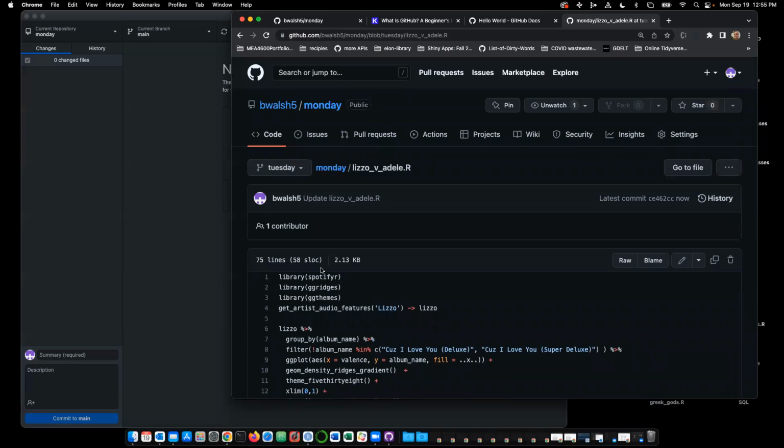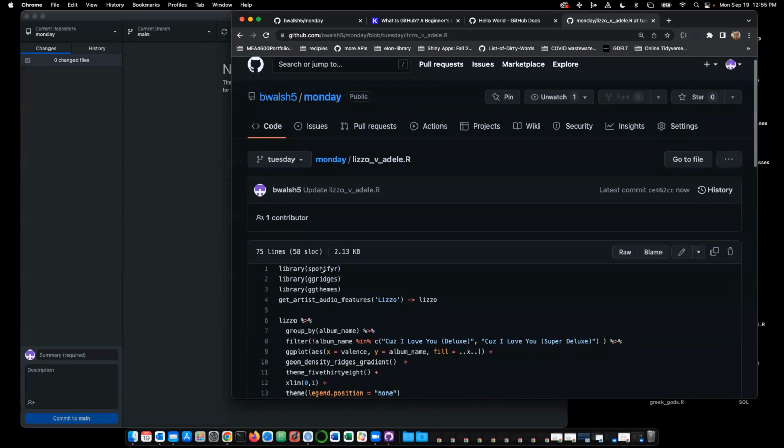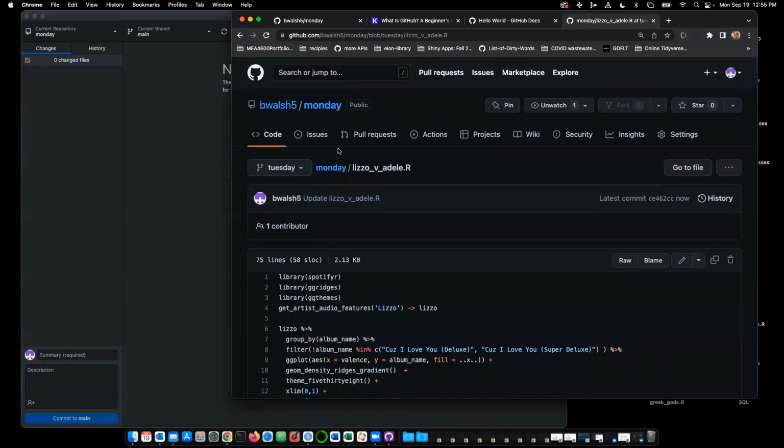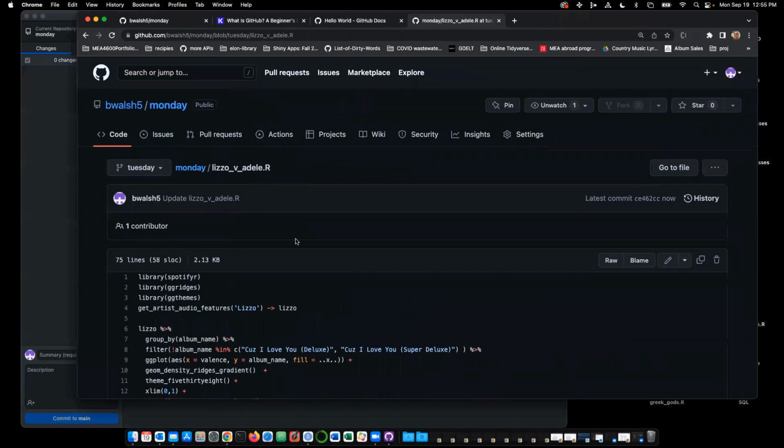So I've made a very minimal change to my project here. And I'm in, let's see, where's branches? I'm not seeing branches anymore. Yeah, I don't see them anymore. Let me go back to here.